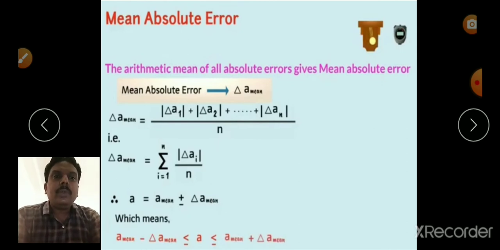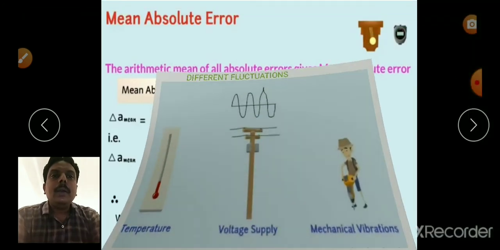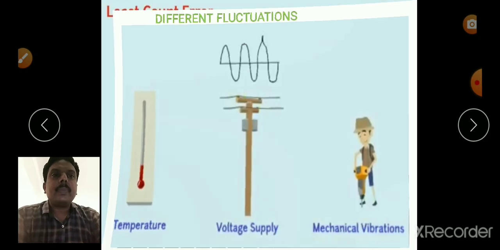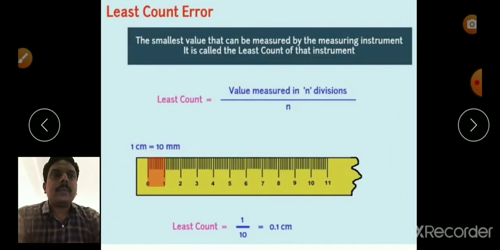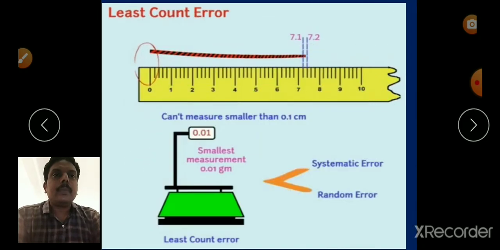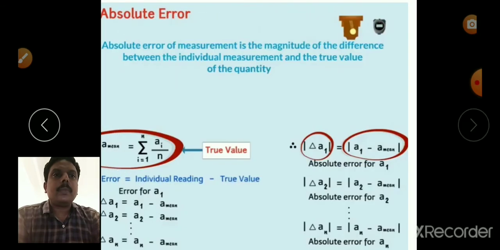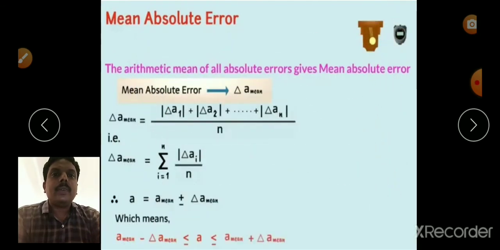So sometimes a equals a mean minus delta a mean, sometimes a equals a mean plus delta a mean.